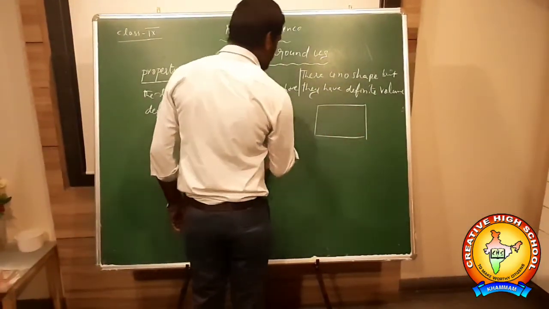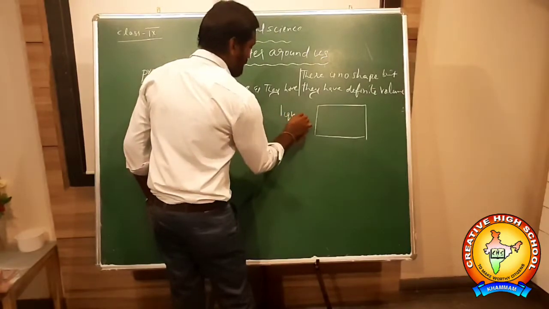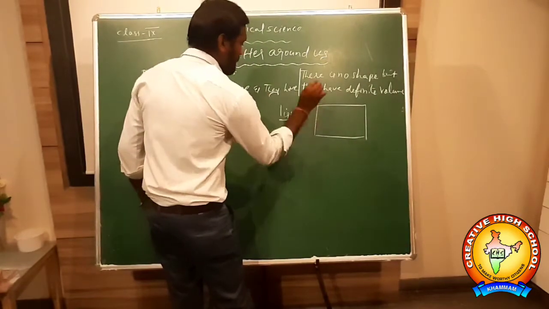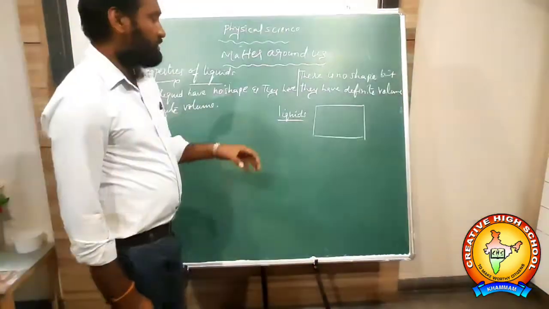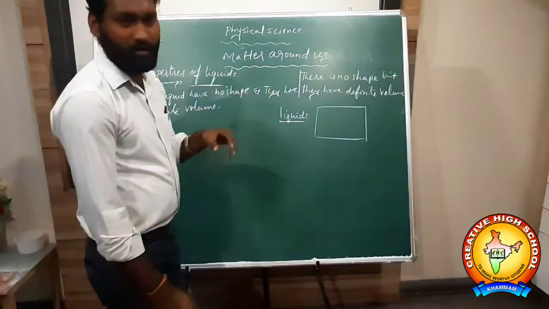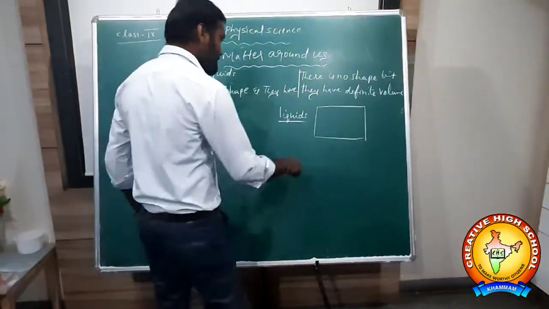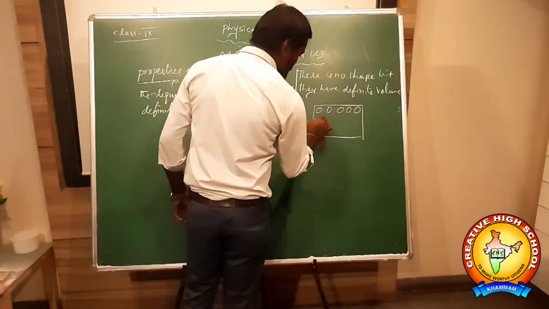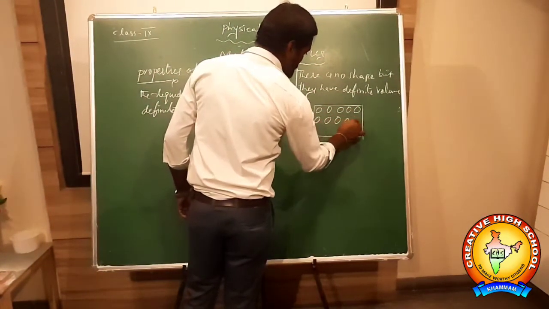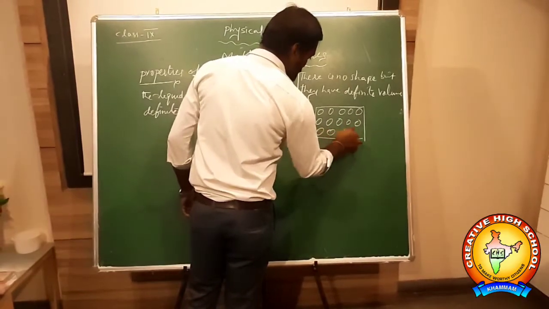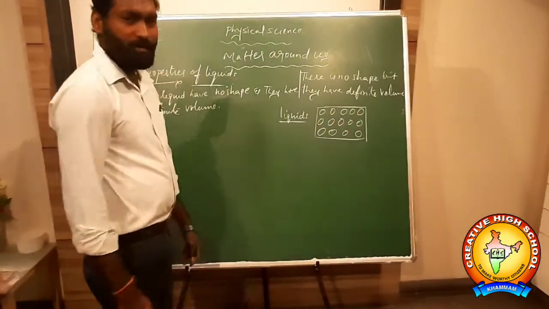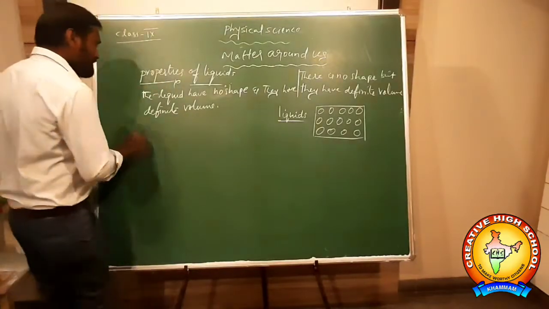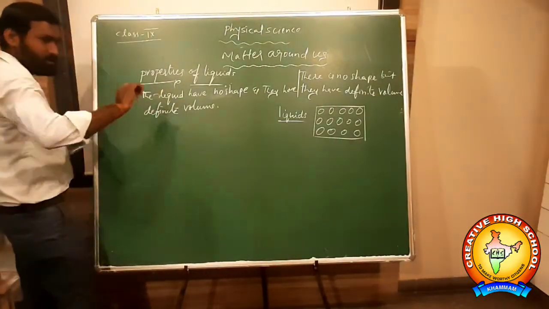For liquids, there is no particular shape, but they have volume. They have space, for example, they have some gap between the molecules and atoms. There is some gap. So the internal force of attraction is less.